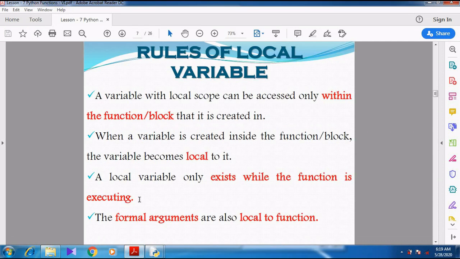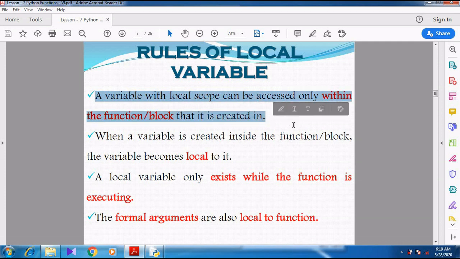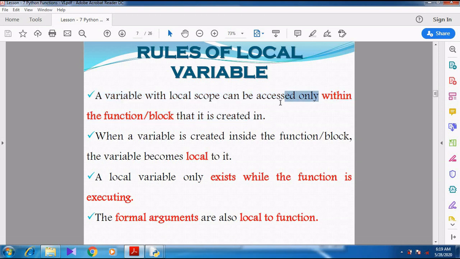Now we are going to see the rules for the local variable, that is, local scope. A variable with local scope can be accessed only within the function or block. As I already told you, it is accessible only within the particular block where we have created it.